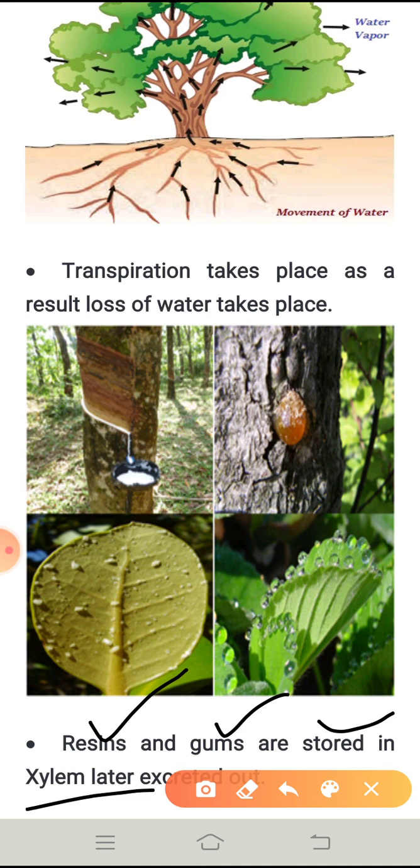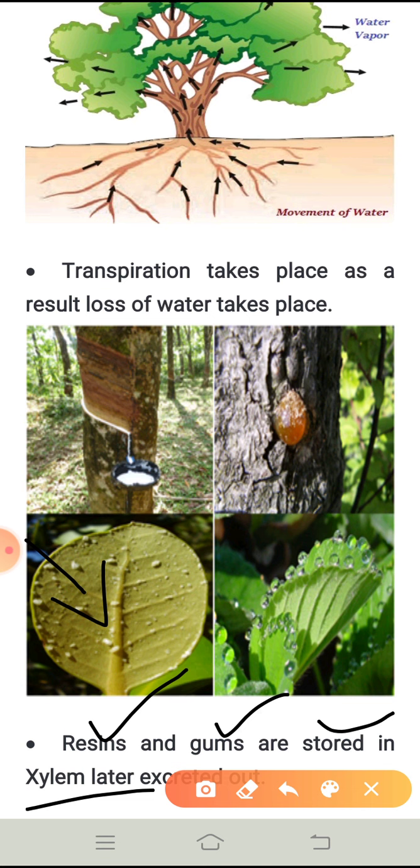How do the leaves excrete? The plants or trees shed their leaves during some season, right? As a result, the leaves later fall off. When the leaf falls off, it is considered to have been excreted by the plant or the tree.